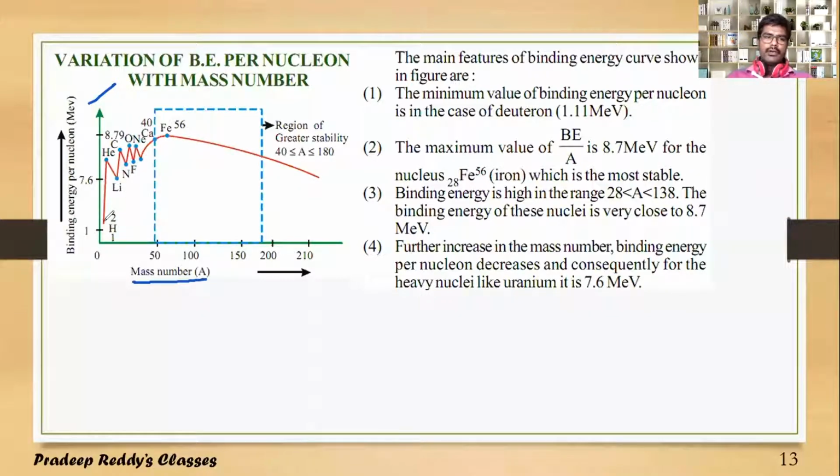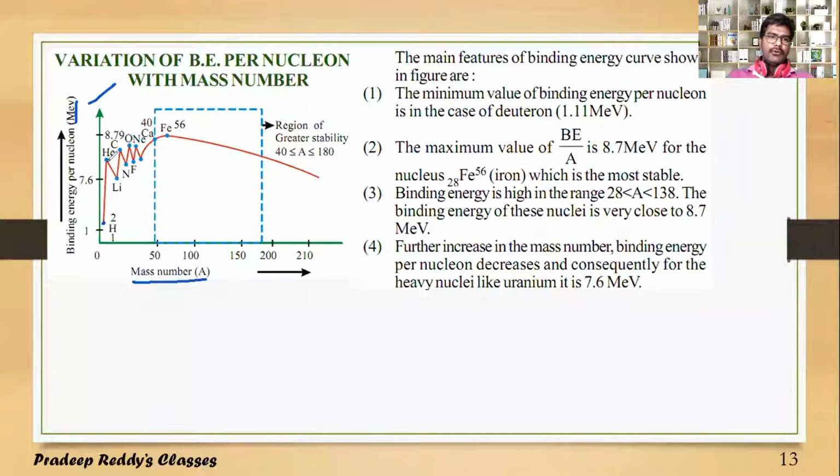Hydrogen H-1-2, its binding energy is near 1 million electron volt. And remember, this is million electron volt. This hydrogen isotope, we generally call it deuterium, so this is the deuteron actually. Deuteron H-1-2: its atomic number is 1, mass number is 2, and its binding energy per nucleon is 1.